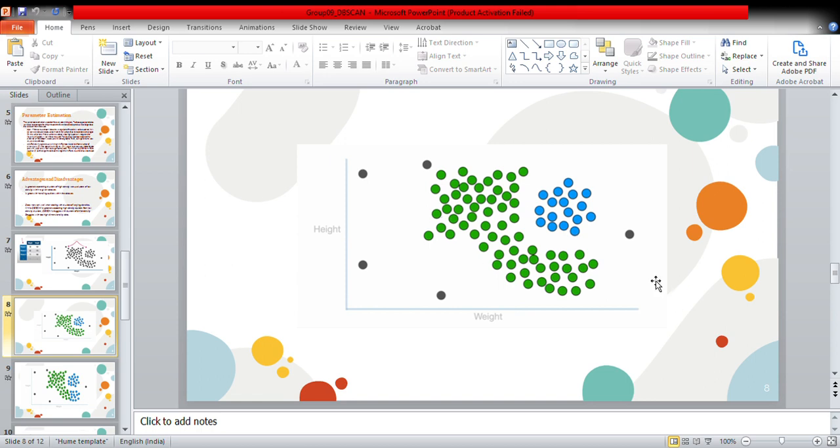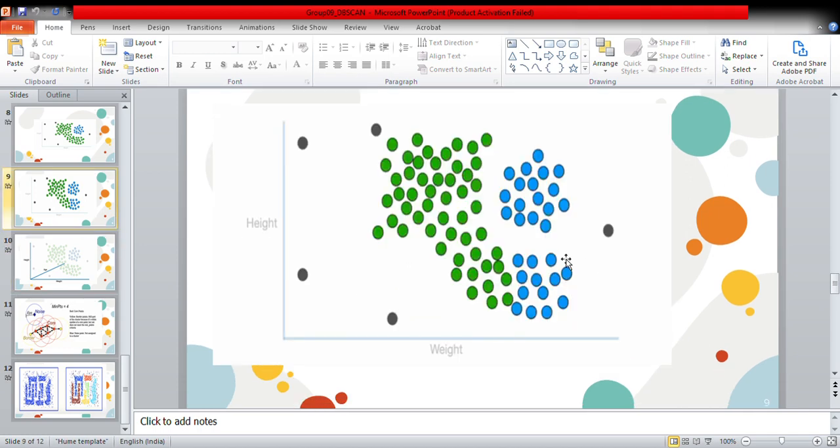Because of the nesting, a simple clustering method might get something weird like this. We can see that this group of points is classified into the blue color, but actually they belong to the green color. So this is what happens when we use a simple clustering algorithm like k-means.